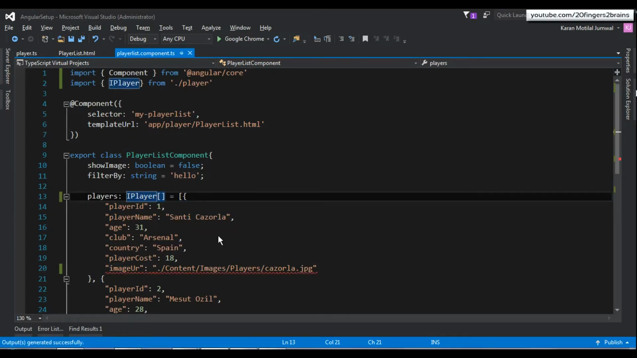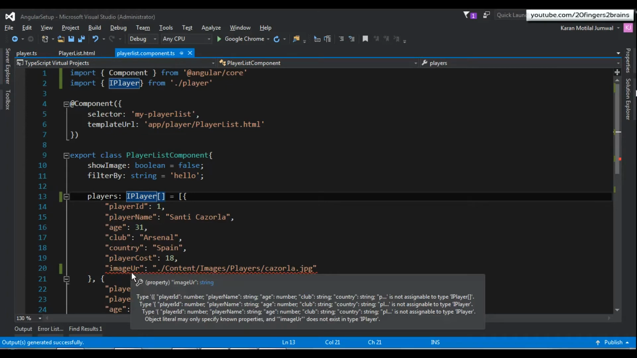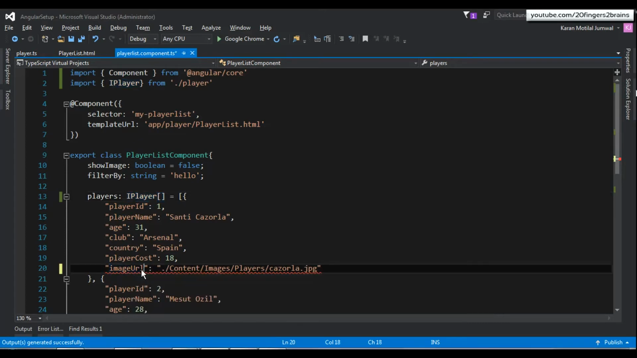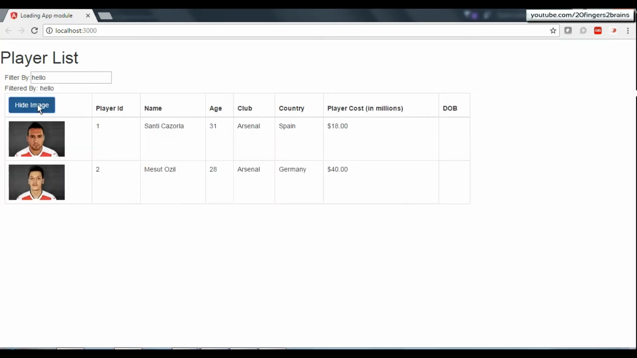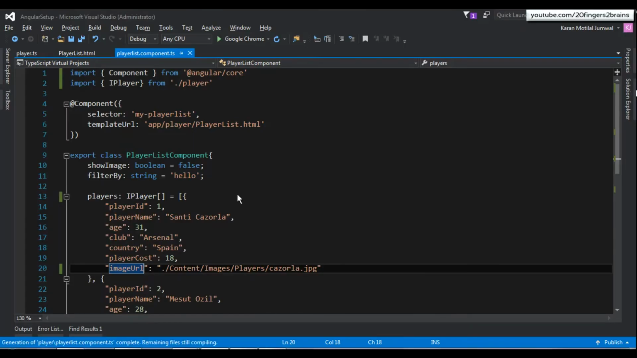Now when you apply the interface to this collection, TypeScript wants this object to implement this interface. So whatever properties are present in iPlayer, they have to be present in this object also. So what happens? It gives us the error that imageUr does not exist in the type iPlayer. So I have to correct it at compile time itself. So what iPlayer or an interface does is, it basically does syntax checking and tells you that you have not implemented this property, so you can catch the error at compile time so that you don't get surprises at runtime. So this is the benefit of using interfaces.